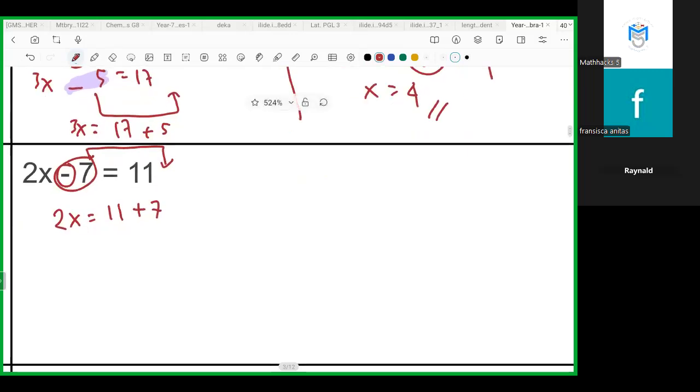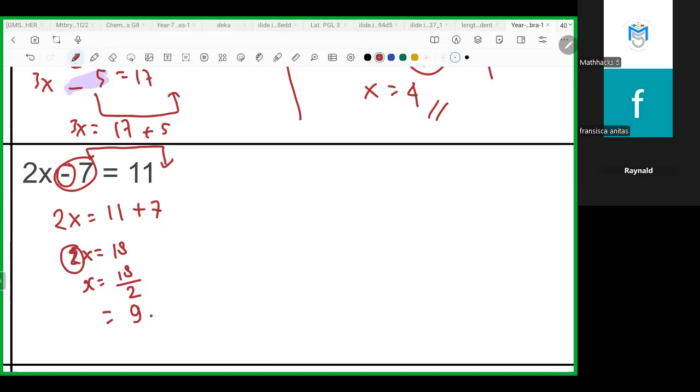Okay. And then 2 of x, what's the result of 11 plus 7? 18. Okay, and then it's twice. So if you want to find x, you have to divide this number 18 by 2. Okay, so the answer is 9.